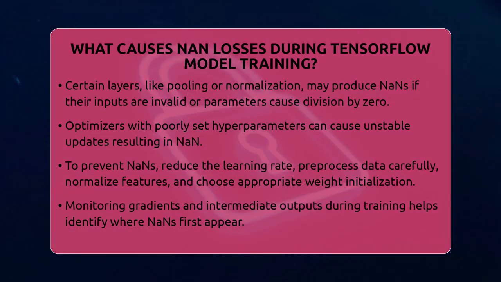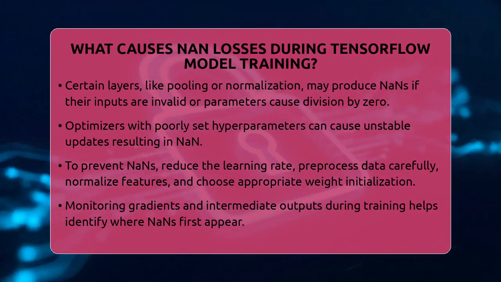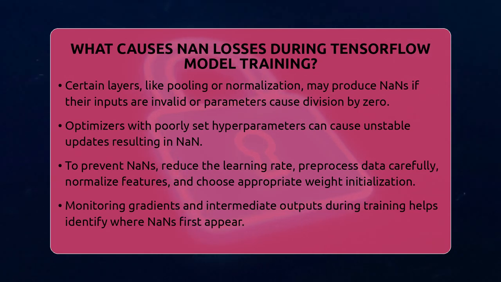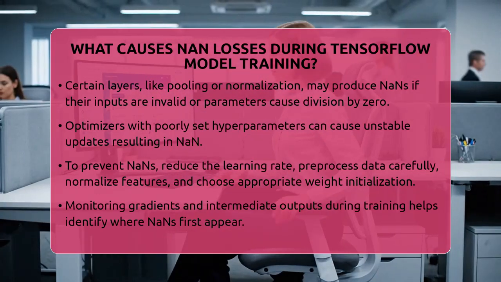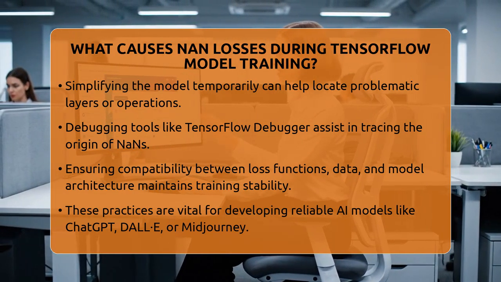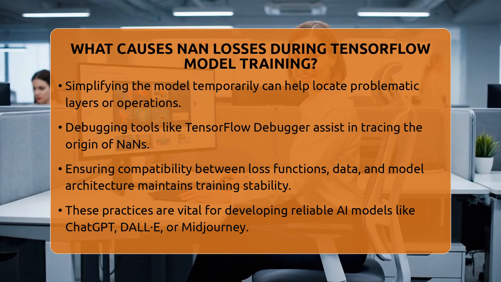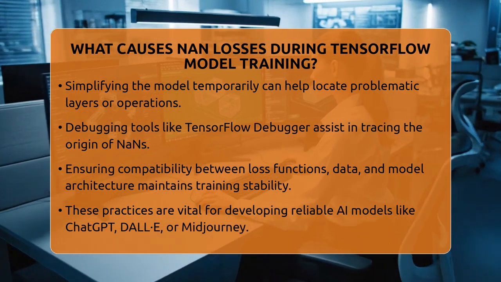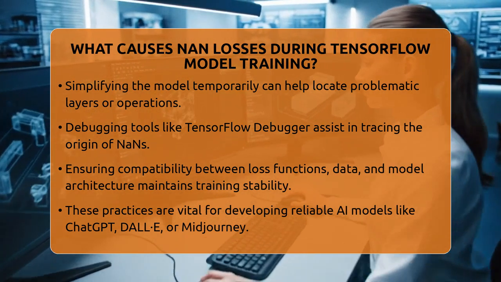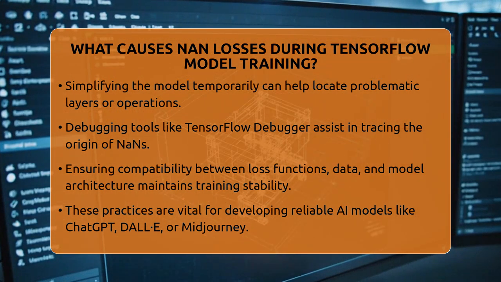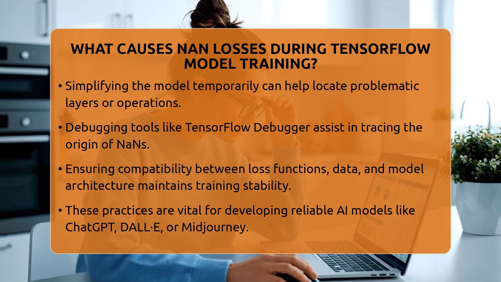Use suitable weight initialization methods so gradients stay stable. Confirm that your loss functions and metrics match your data and problem type. Monitoring intermediate outputs and gradients during training can help you spot where NaN first appear. Simplifying your model temporarily can help identify problematic layers or operations. Debugging tools like TensorFlow Debugger can trace where NaN originate.